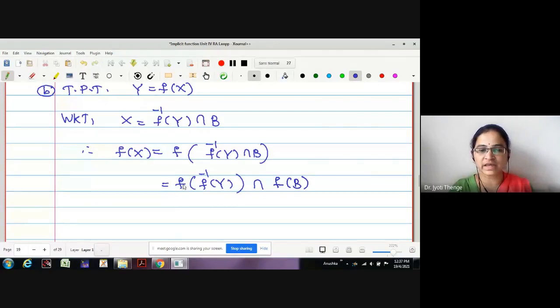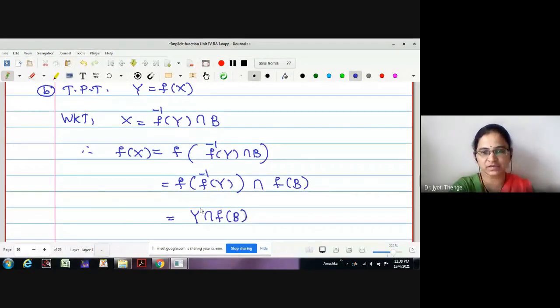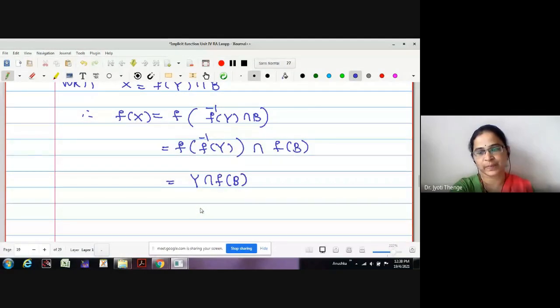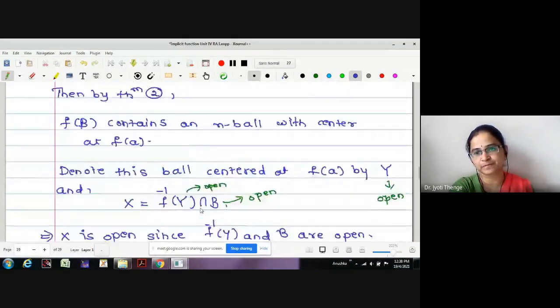Okay. So what is f of f inverse of y? Y. So y intersection f of B. What is y intersection f of B? Look at the sketch, then you will understand.